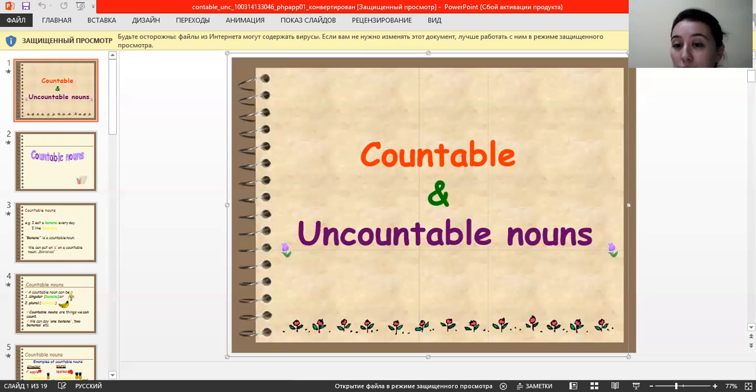Is there any water in the jar? We cannot say waters because water is uncountable, and this means that we cannot put any s after the uncountable noun. And any is used in question and negative forms. So there isn't sugar in the coffee. We have to put any here because any is used in negative and question forms of the sentences.